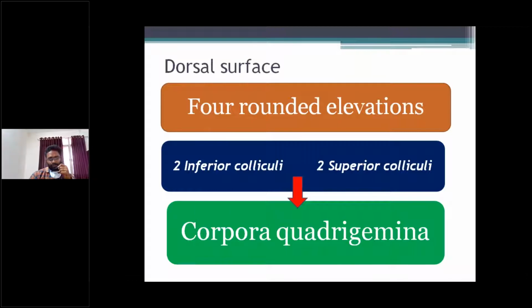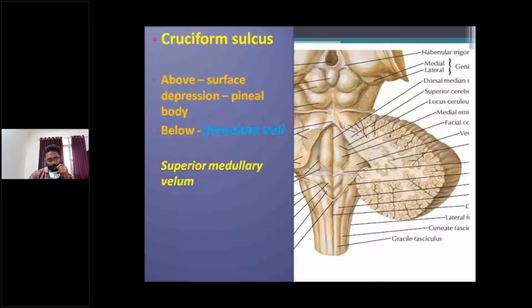So on the dorsal surface there are 4 rounded elevations: 2 superior colliculi and 2 inferior colliculi. These 4 together are called the corpora quadrigemina. This is a cruciform sulcus. Above, the surface depression lodges the pineal body. Below, it is continuous with the frenulum veli, which forms a frenulum veli and appears on the dorsal aspect of the superior medullary velum.